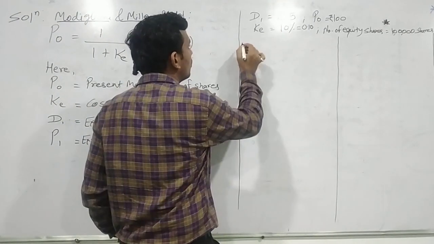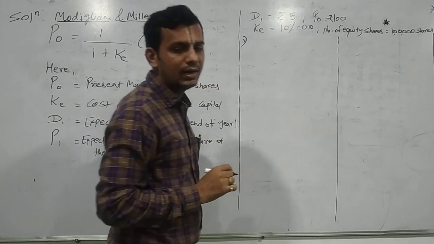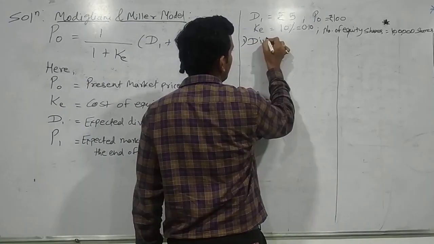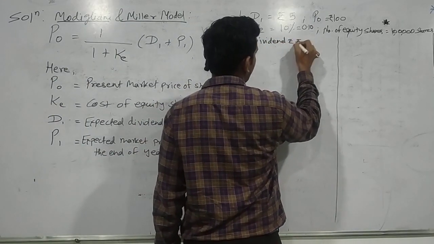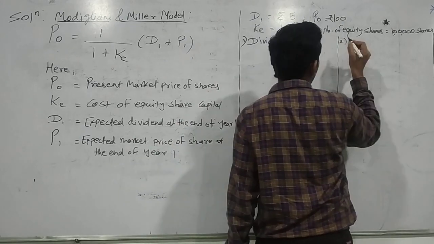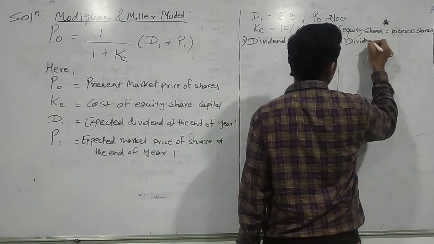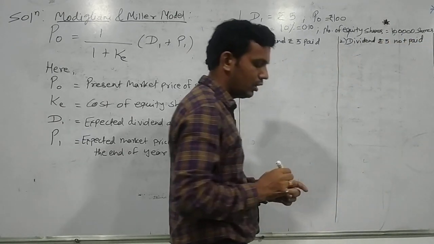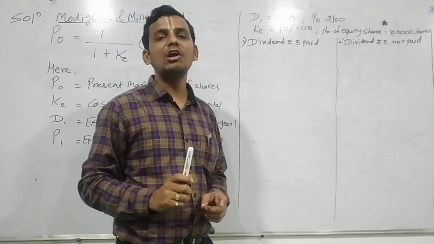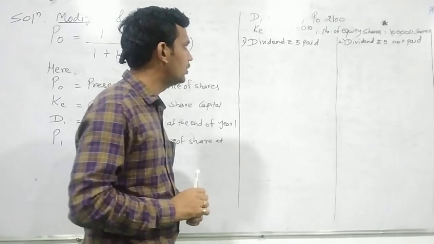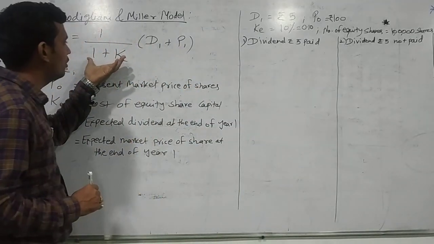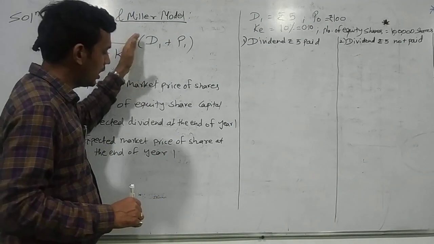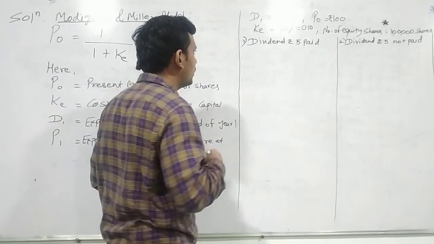In the first condition, we are paying a dividend of rupees 5, whereas in the second condition, the dividend of rupees 5 is not paid. So these are the two conditions from where we have to determine the expected market price of the share at the end of the year. We are going to use the same formula. Again, I would say that before writing the solution, everyone should write the formula first. As we have written it, now we can directly go for framing of the solution.